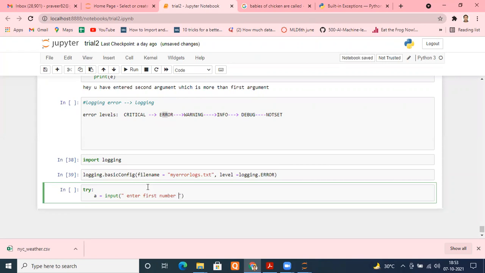I'm expecting an integer, but whatever the user enters will be converted into a string. To convert a string into an integer, I have to use the int method.